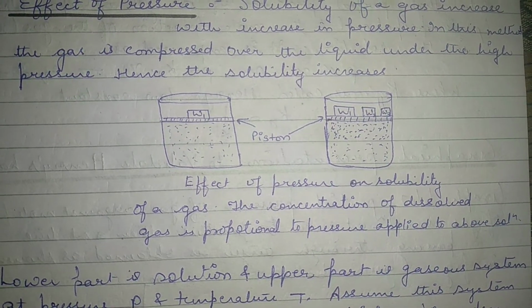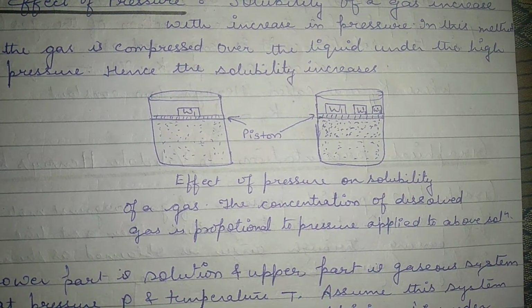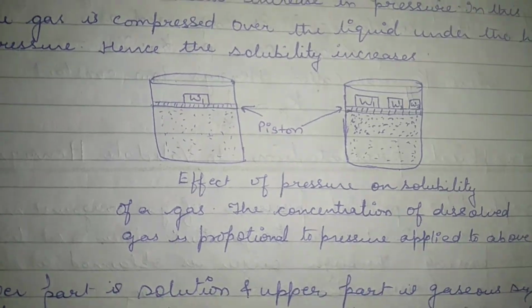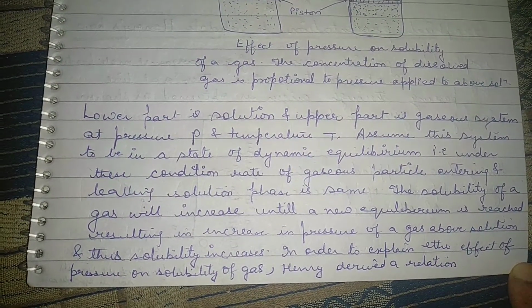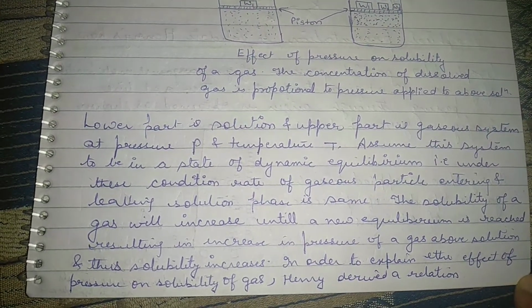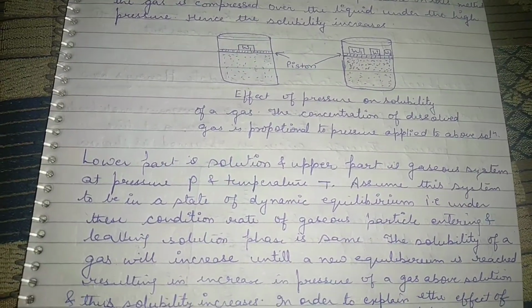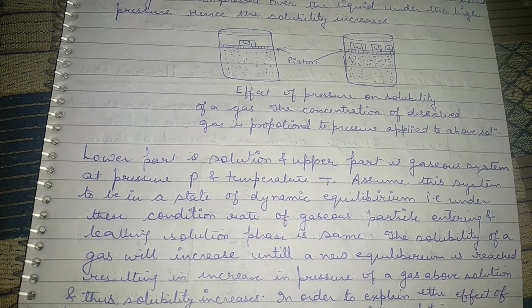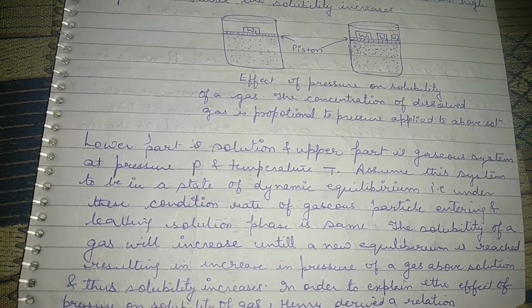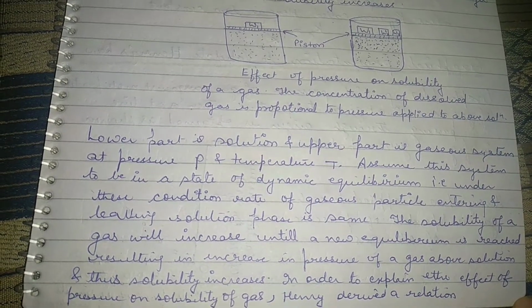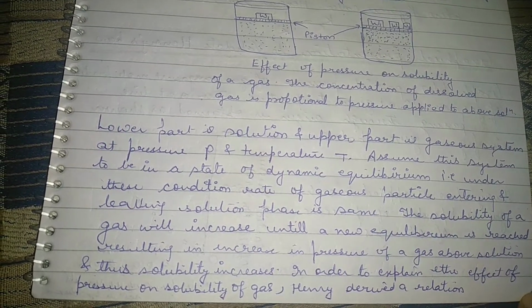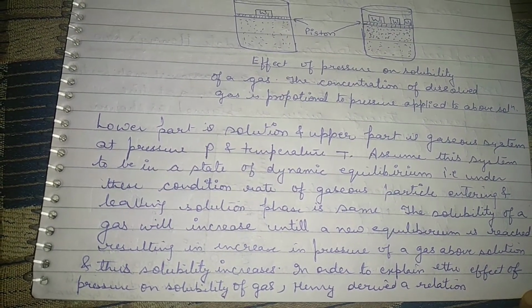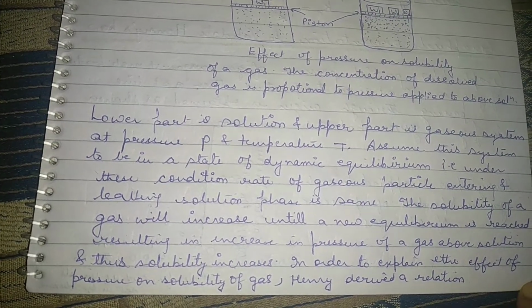So the effect of pressure on solubility of a gas: the concentration of dissolved gases is proportional to the pressure. So solubility is directly proportional to the applied pressure. Okay. So what I have written over here, the lower part is the solution and the upper part is a gaseous system at pressure P and temperature T. Assume this system to be in a state of dynamic equilibrium. Under these conditions, the rate of gaseous particles entering and leaving the solution phase is the same. So the solubility of a gas will increase until a new equilibrium is reached, resulting in increase in pressure of a gas above the solution, and thus solubility increases.